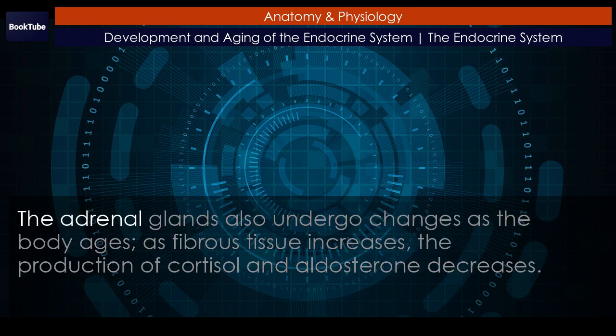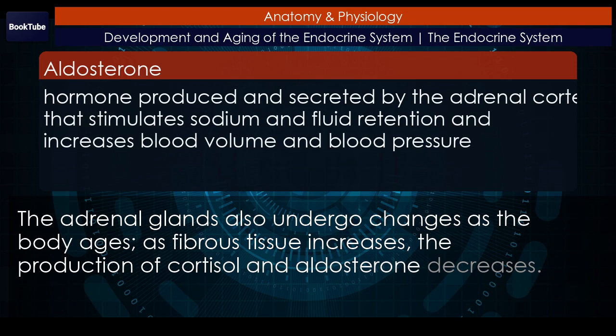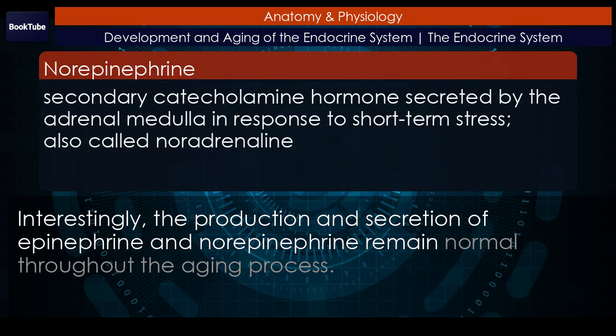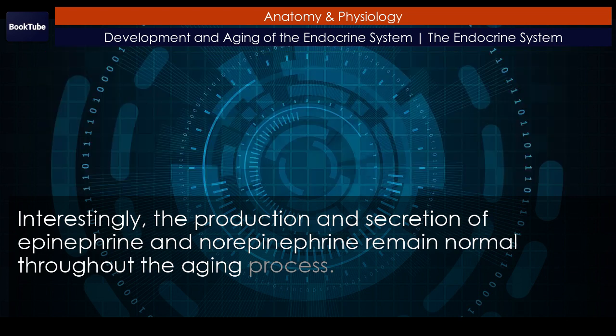The adrenal glands also undergo changes as the body ages. As fibrous tissue increases, the production of cortisol and aldosterone decreases. Interestingly, the production and secretion of epinephrine and norepinephrine remain normal throughout the aging process.